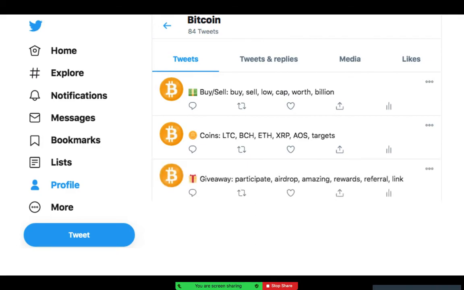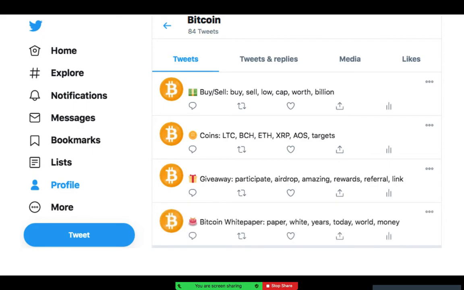Typically when sentiment is high, people get extremely excited and say, hey, there are amazing rewards, please buy Bitcoin. It's typically a scam. Please don't fall for that. And finally, the Bitcoin white paper. This is huge because back in 2008, Satoshi Nakamoto, a pseudonym we still don't know who that is, or it could be a group of people, released the Bitcoin white paper on October 31st, 2008.